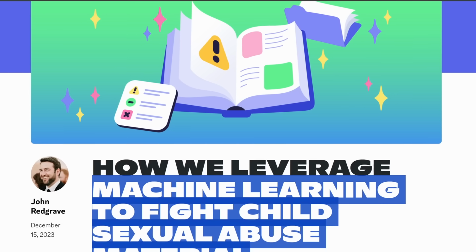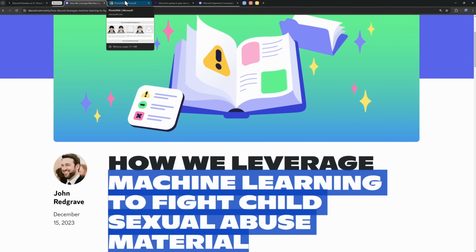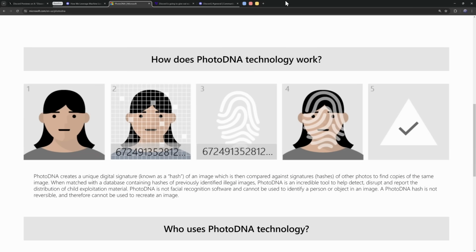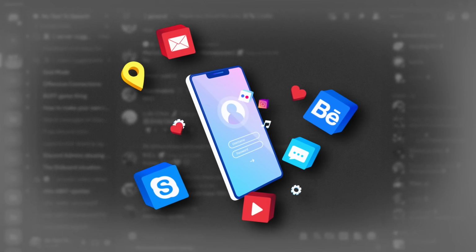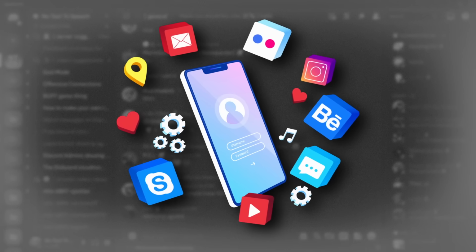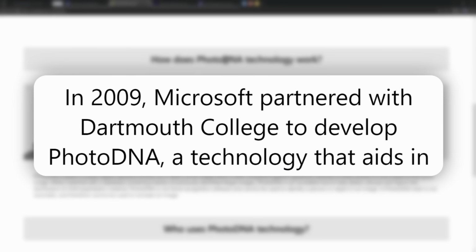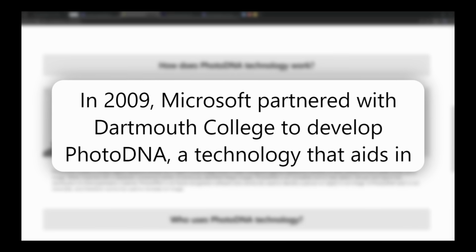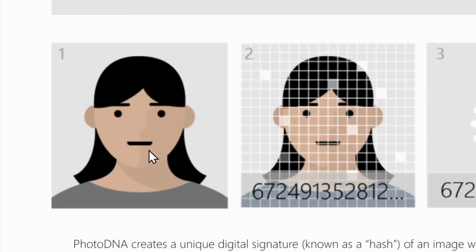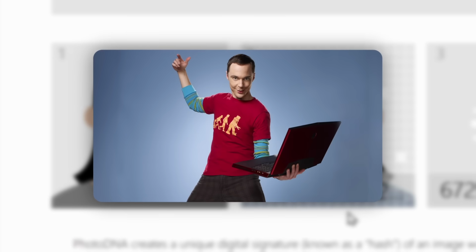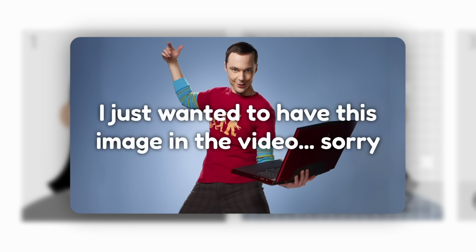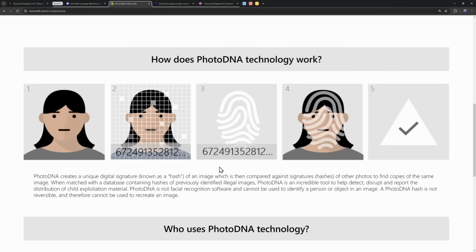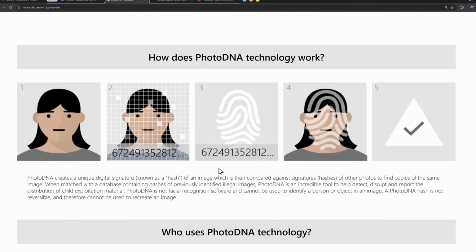Now, to understand this blog post, you need to understand how the internet worked before AI. It was a lot better, by the way. But back in like 2022, every single social media platform, if you uploaded images, it most likely had something called PhotoDNA. Now, PhotoDNA was developed by Microsoft. No one cares about that. The way that it works is that if you sent an image on a website, it would turn it into a unique identifier known as a hash, which is basically a massive number that correlates to the image you uploaded. So if there were stolen memes, they could technically use this to say you stole the meme. That's a really stupid example because what they actually use it for is they have a massive database of CSAM.